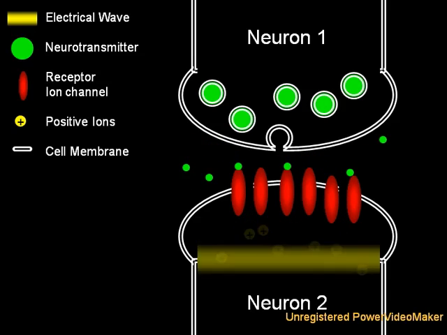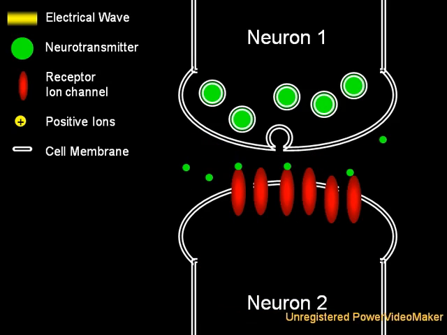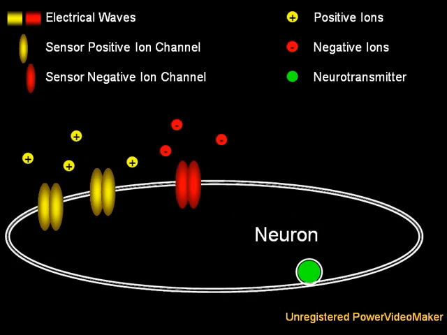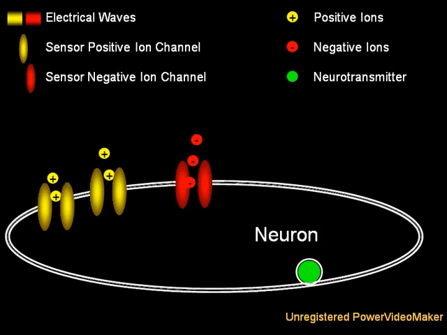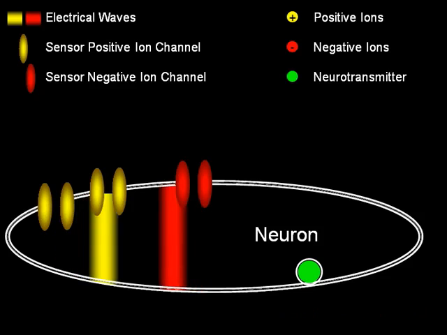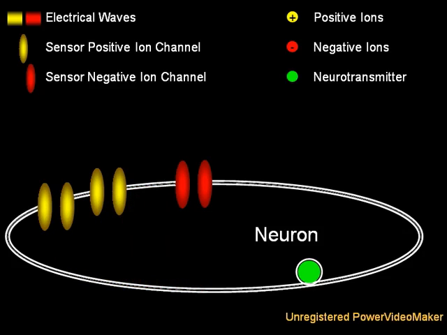Over time, through gene duplications, mutation, and natural selection, different types of neurotransmitters and receptors evolved. Some allow positively charged ions to flow into the cell, leading to an electrical wave, resulting in the release of neurotransmitter from that cell, and are thus termed excitatory synapses. But others allow negatively charged ions to flow into the cell. These can essentially cancel out any positive waves, thereby preventing the cell from releasing neurotransmitter, and are therefore called inhibitory synapses.